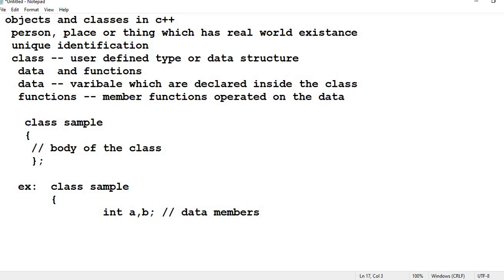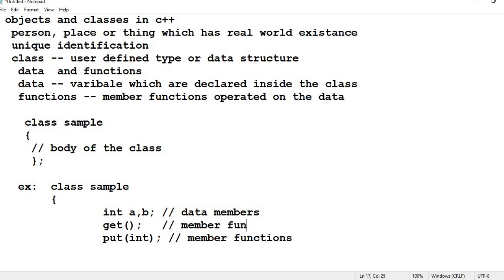Next, we can define some member functions such as get and put, which can take some parameters or none. These are known as member functions. So this is how you write a class. Once you finish writing the class, close it and terminate it with a semicolon. This is the general syntax of how to create a class.